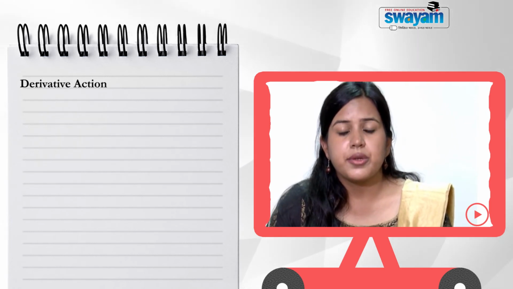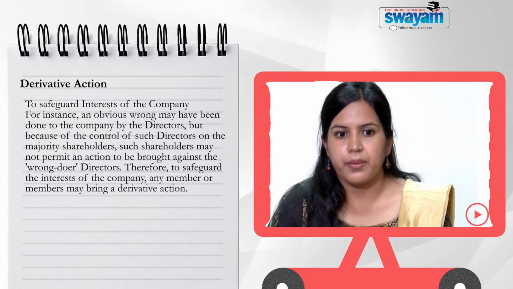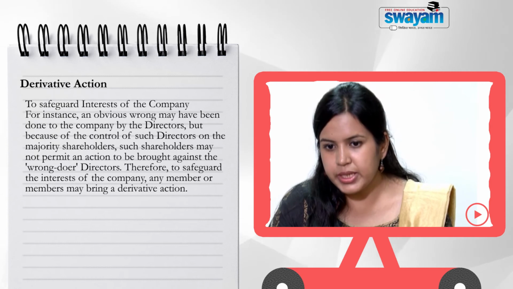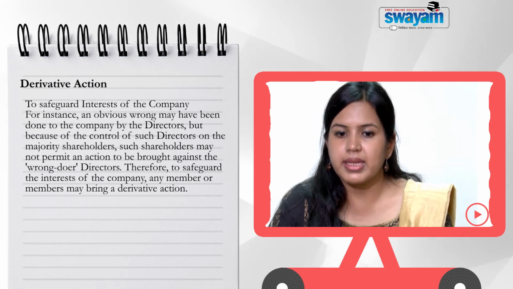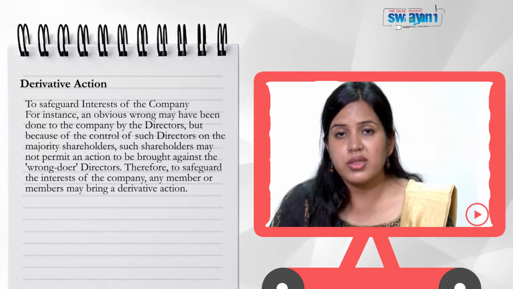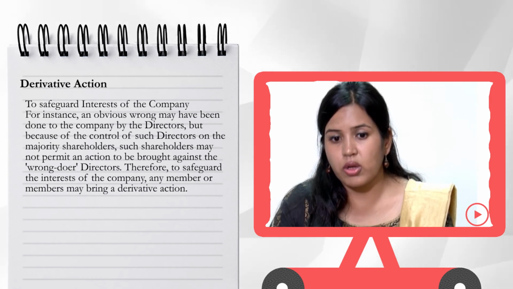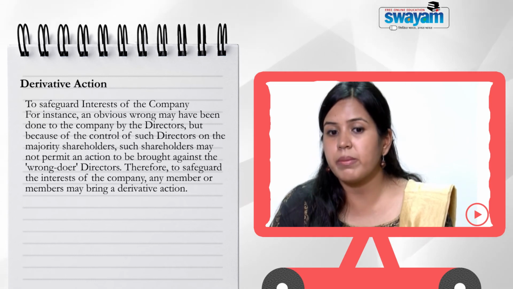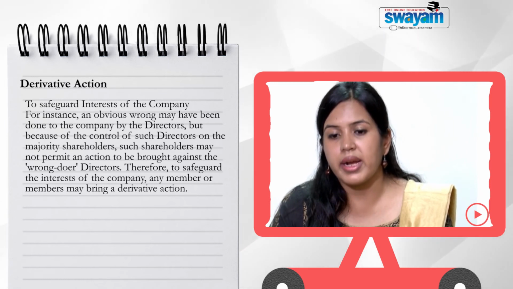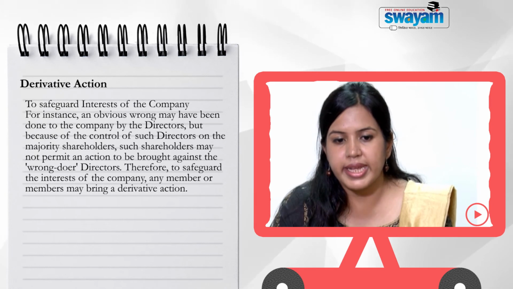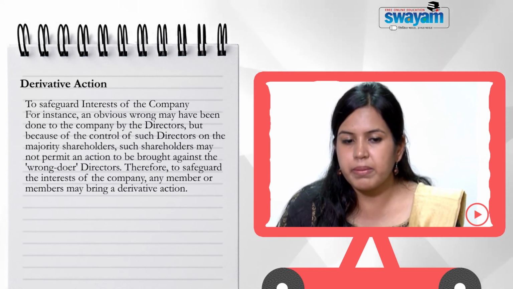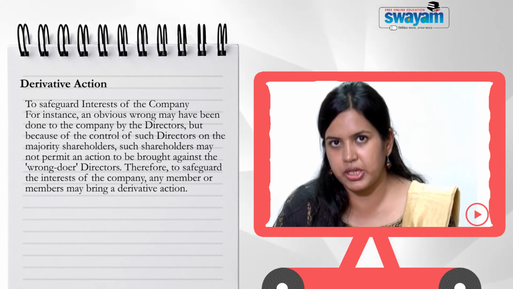Another one is to safeguard the interest of the company. For example, an obvious wrong may have been done to the company by the directors, but because of the control of such directors on the majority shareholders, such shareholders may not permit an action to be brought against the wrongdoer directors. Therefore, to safeguard the interest of the company, any member or members may bring a derivative action.